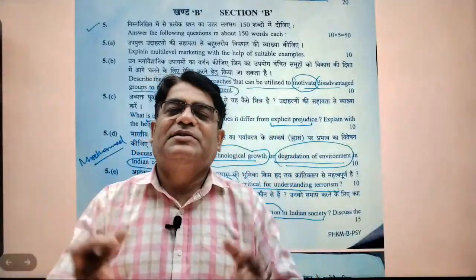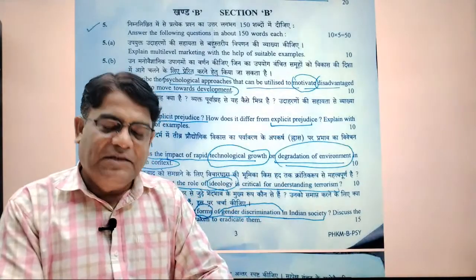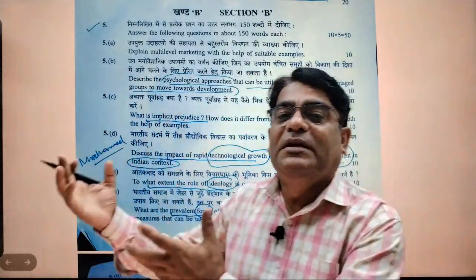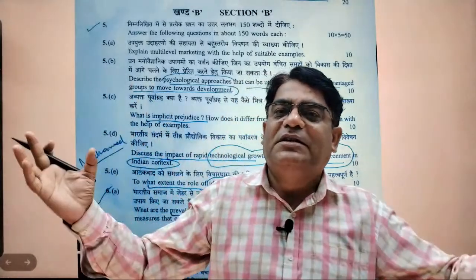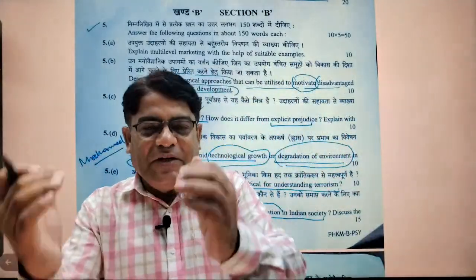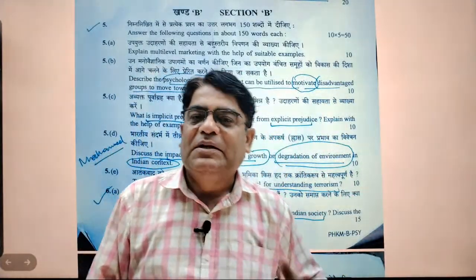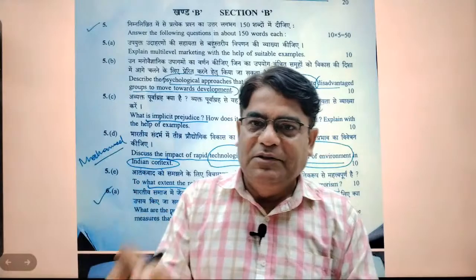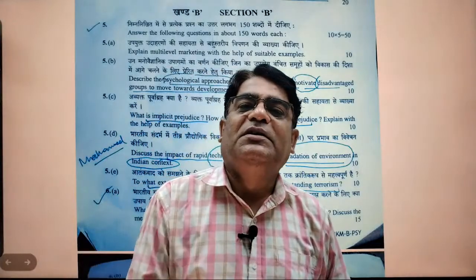उनको लगता है इस दुनिया में justice नहीं है. If you have gone through Elizabeth Hurlock book or any other book in developmental psychology, you will find that young minds are more prone to rebellion things. वो अभी हमारे पास critical thinking आ गया, भाई हम लोग करेंगे, लेकिन young minds are not so critical. They want change, they want rapid change, radical change, total change. उनको लगता है कि वर्ल्ड में बहुत सुधार की जरूरत है. So when it comes to our own group, social identity theory says that you identify with this one, and here if you say that this ideology belongs to, Henry Tajfel has given social identity theory, and suppose as a leader I convey this one, that this philosophy is very important for our life.